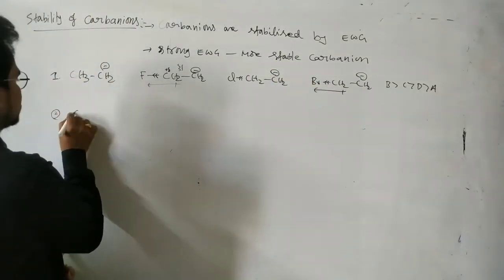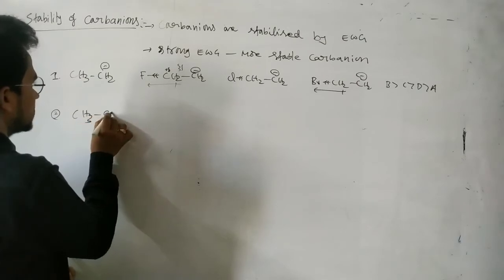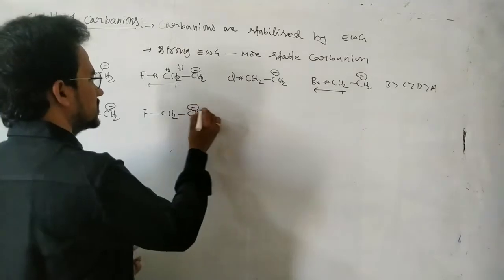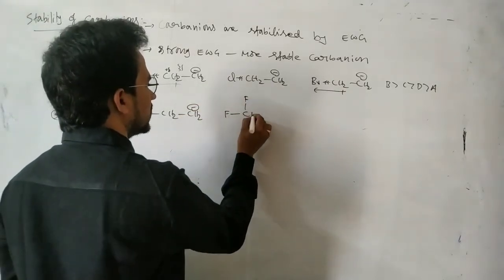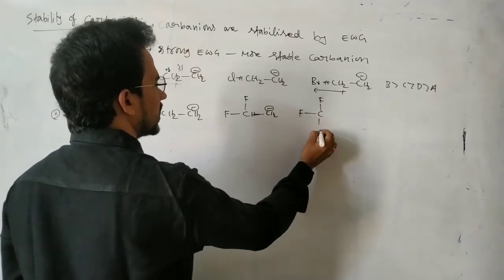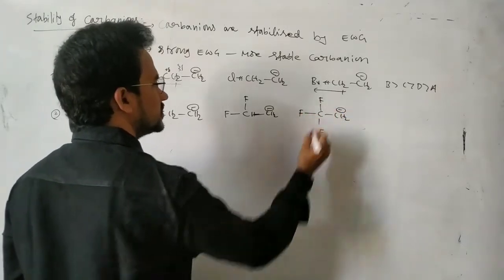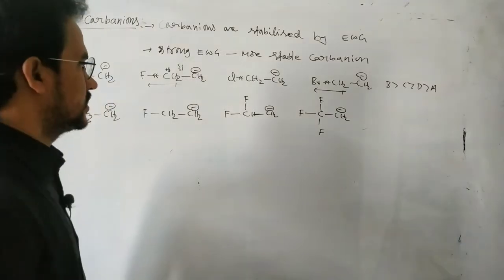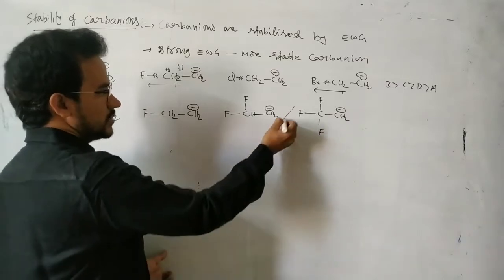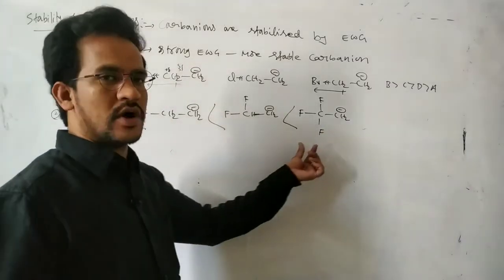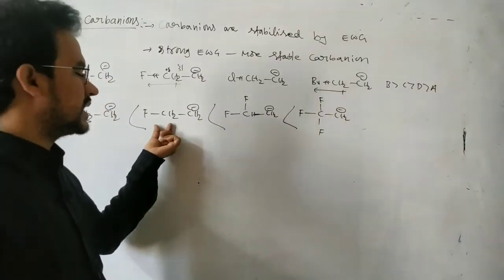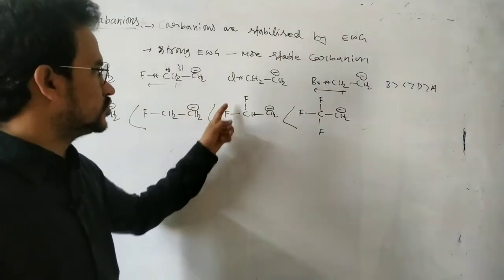And first suppose next CH3CH2 minus, fluorine CH2CH2 minus, next fluorine and fluorine CH2 minus, and fluorine, fluorine and fluorine CH2 minus. So which is the most stable carbanion? Here in this case CF3, 3 fluorines are added, here 2 fluorines, here only 1 fluorine. Here stability increases because CF3 is a stronger minus I group than the CHF2, and CHF2 is a stronger minus I group than the CH2F. Here only 1 fluorine, here 2 fluorines, here 3 fluorines.